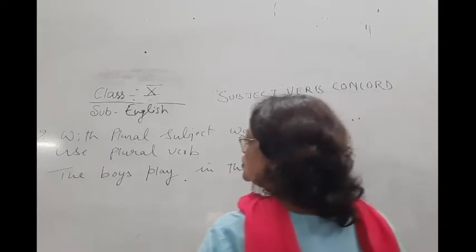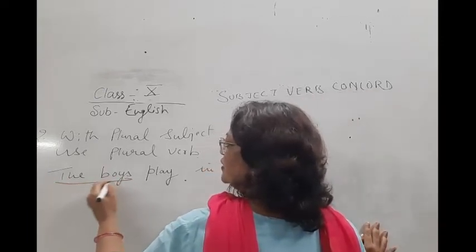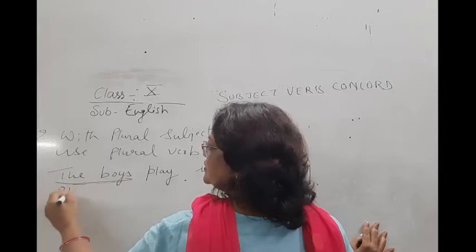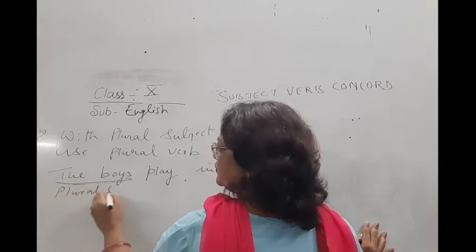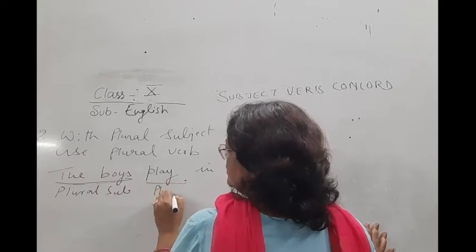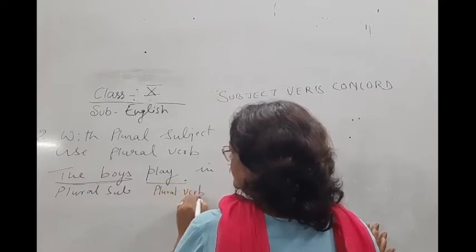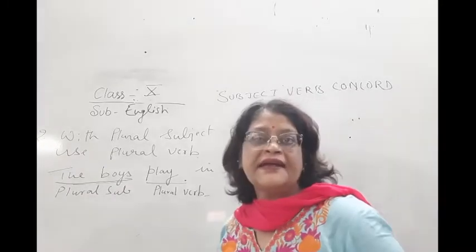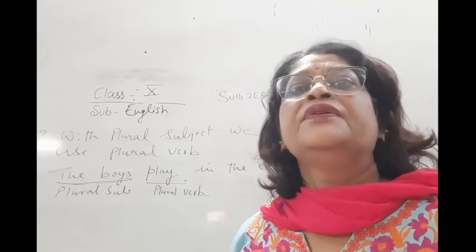So the boys are the plural subject, and this is a plural verb because we don't have s with the verb.